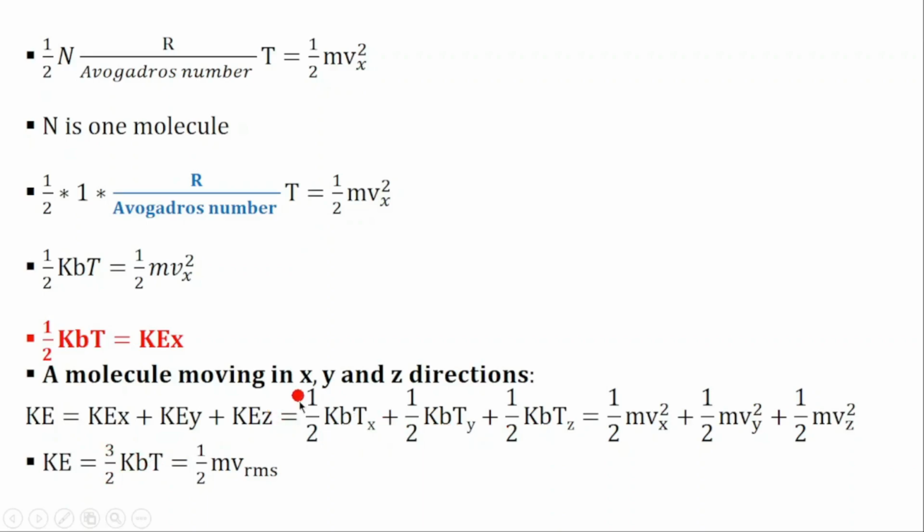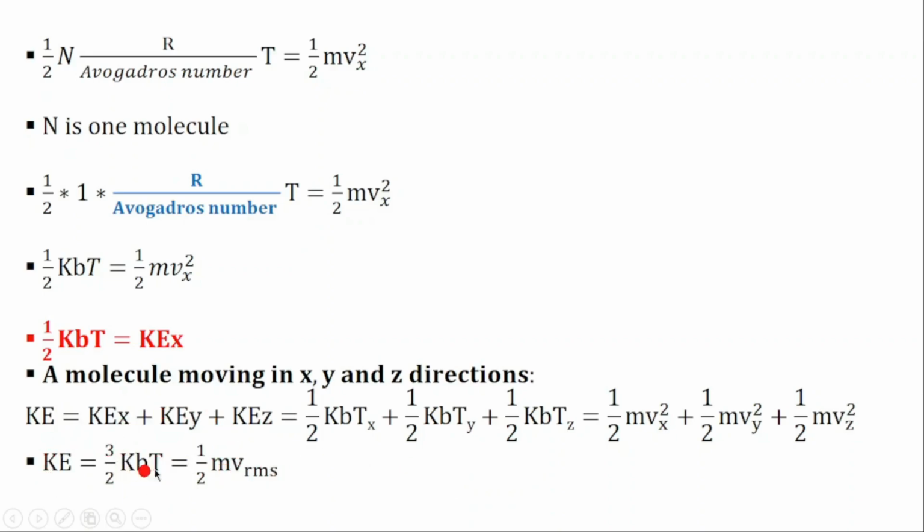So we are adding these, and this is equal to 3 over 2 kBT, which is equal to 1 over 2 m v, where v is the root mean square velocity. So here we are going to have the root mean square velocity. That means an atom moving in x, y, and z direction, having 3 translational degrees of freedom, will contribute 3 over 2 kBT, or 1 over 2 m times v, the root mean square velocity, to the internal energy.